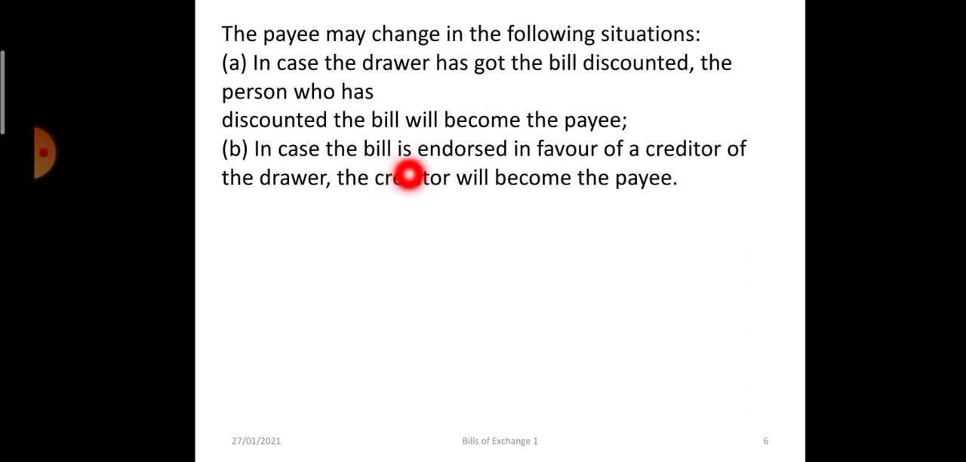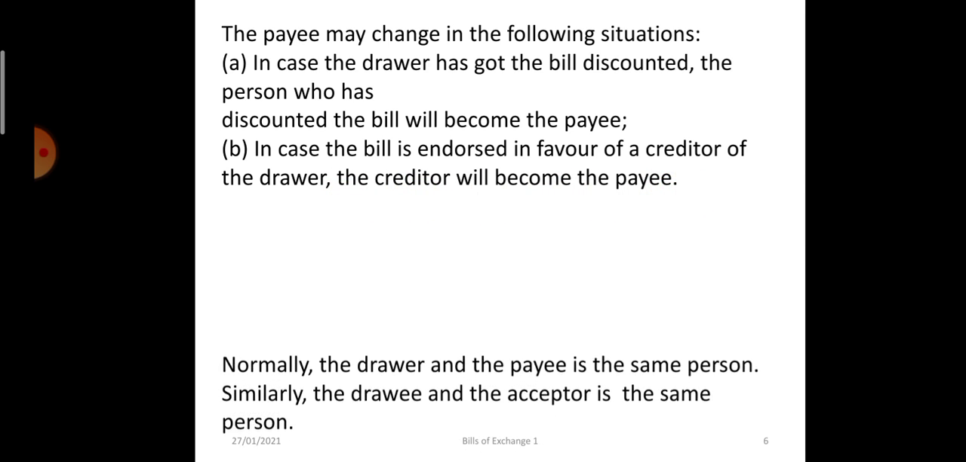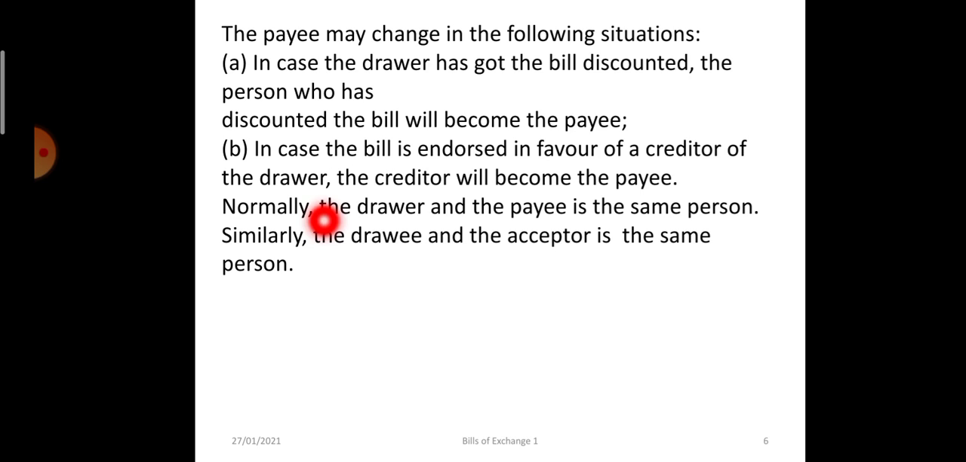In case the bill is endorsed, that means transferred or negotiated to some other creditor, then the creditor who is holding the bill will become the payee. Normally the drawer and payee are the same person, and the drawee and the acceptor are the same person. Go through the definitions, you can ask your doubts, and we will be discussing more in the class.